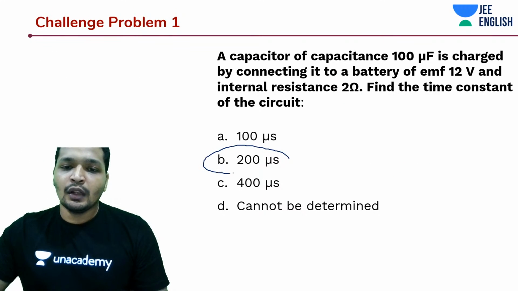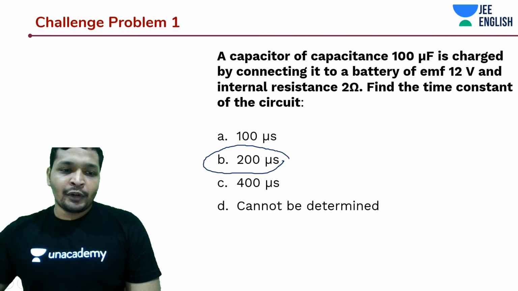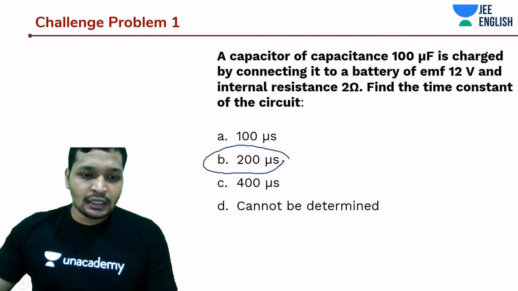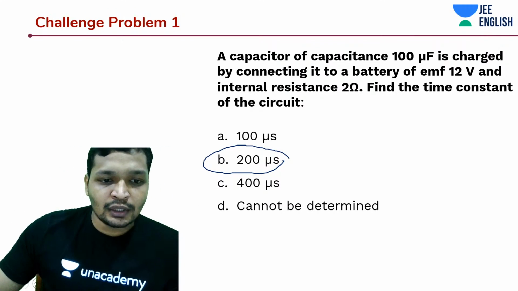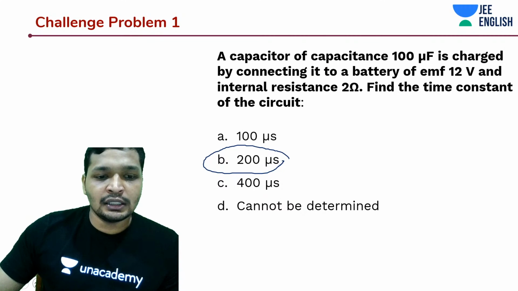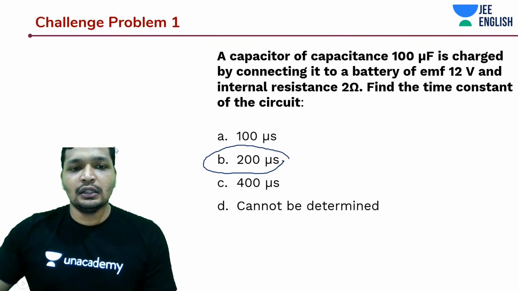One more important thing, guys. This is something that we should understand: how did we get to that unit? If I'm telling you RC is directly just this, the unit is seconds. You can actually derive it.